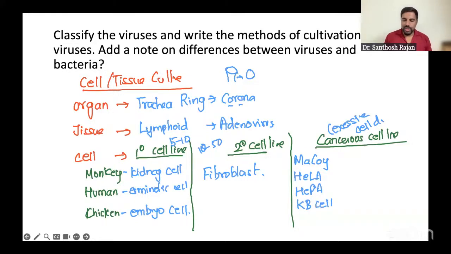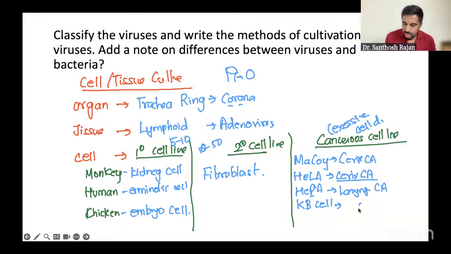Everything comes from an example. HeLa is derived from cervix cancer. We can use it for growing viruses, it goes fast. McCoy is also from cervical cancer. HEP-2 is from epithelioma, again laryngeal cancer. KB is also laryngeal cancer. So these are the cells. You give these as examples for growing. That's this much only, very, very simple and easy. If you write this, the examiners will be happy. This can come as a short note also, but remember these things for now.